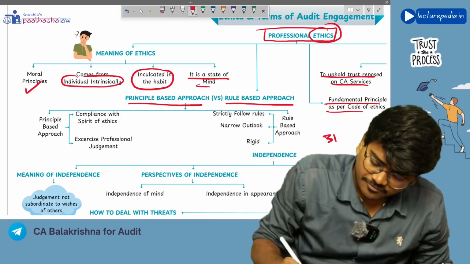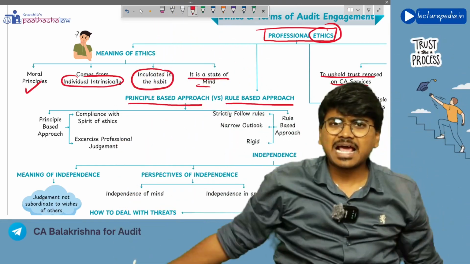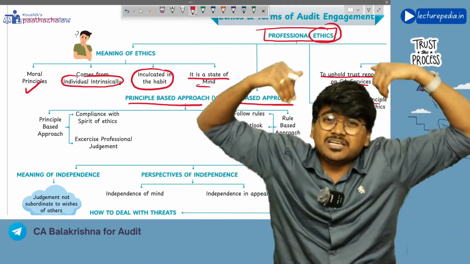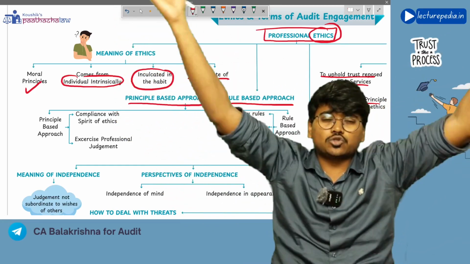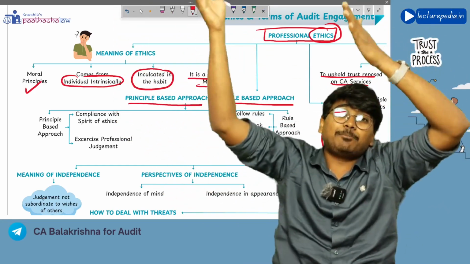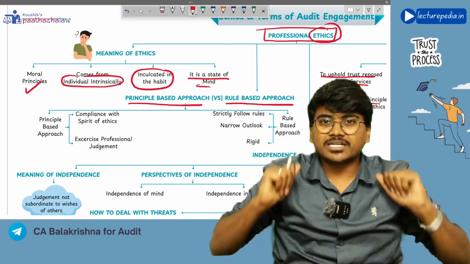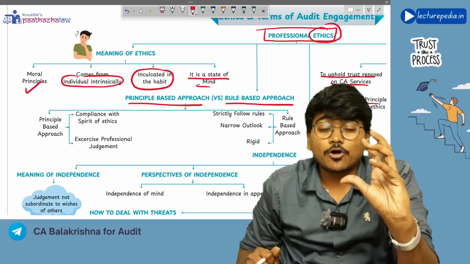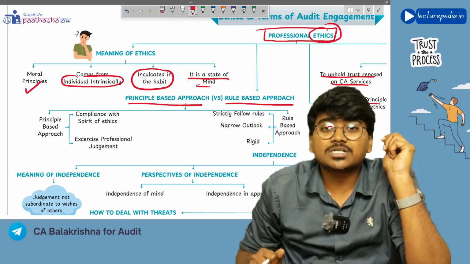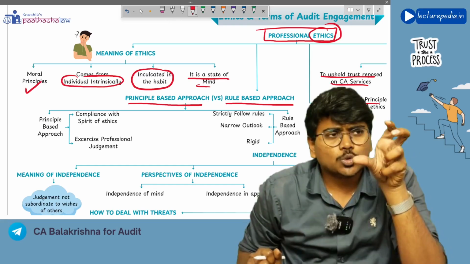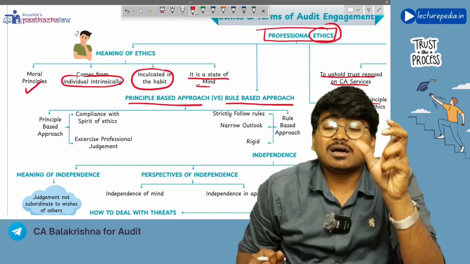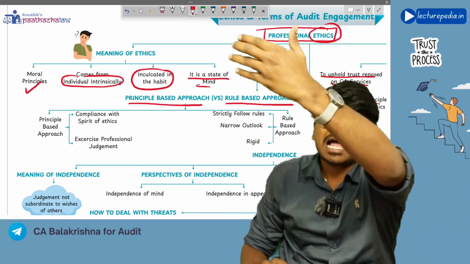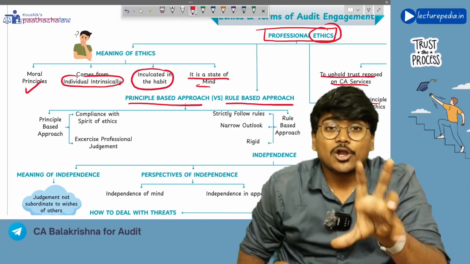But on 31st March, huge rain has occurred. Now, if huge rain occurs and the rain is so much and the floods are so much that auditor cannot visit the place where inventory is located, in such a situation, what can the auditor do if he is following principle based approach? The principle is saying that you need to obtain audit evidence about the existence of inventory as on 31st March. But as on 31st March, actually you are not able to visit the location.